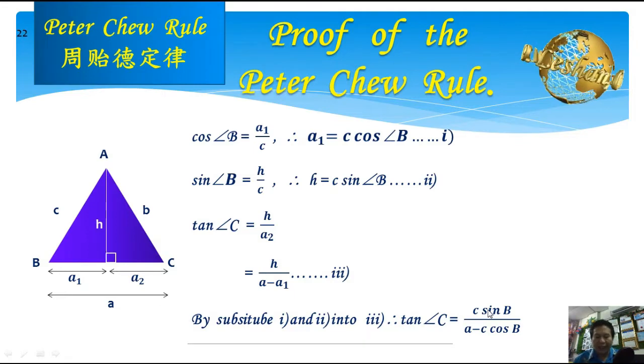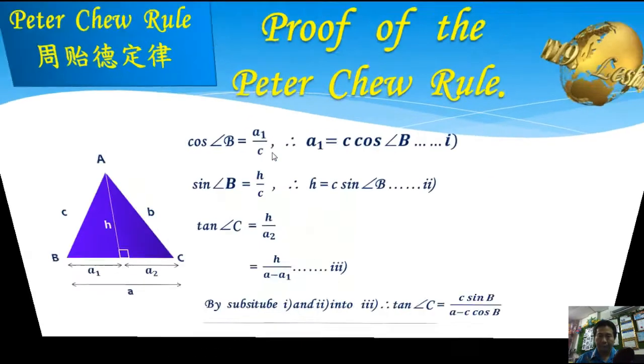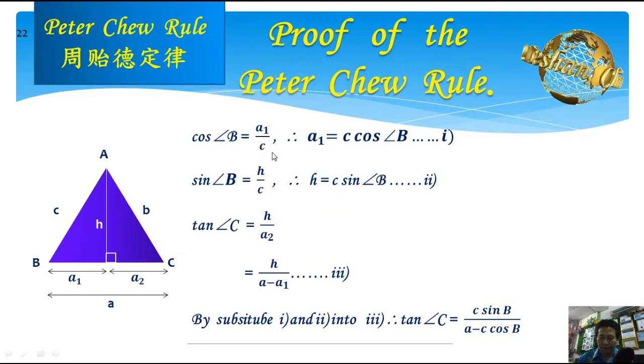When we look at the cosine rule and the Pikachu rule, they are the same at the beginning. We can see the beginning of both rules: cos B equals a1 divided by c, in the Pikachu rule and also in the cosine rule. And also for the sine rule and the Pikachu rule, we can see that both have sine B equal to h over c. This one is for the Pikachu rule. Let us see also the sine rule.